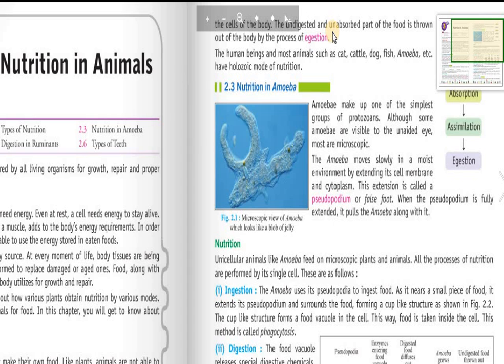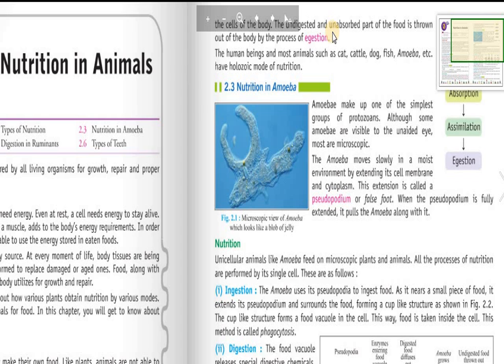So in this paragraph what they are trying to tell us is that in holozoic mode of nutrition, animals take solid food through the process of ingestion, then they break down or digest that food into simpler substances which are finally absorbed by the cells of the body, and later the undigested and unabsorbed part of food is thrown out of the body.